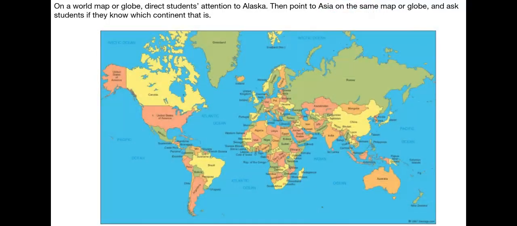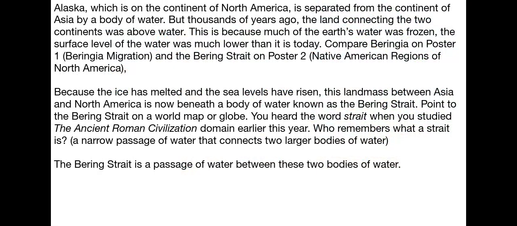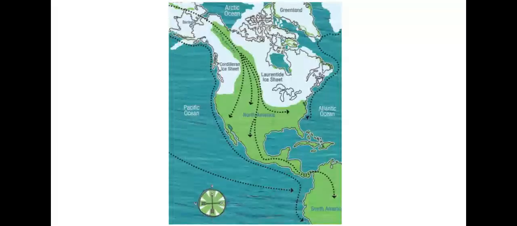So in this map, the Bering Strait would be right here in between Alaska and Asia. You heard the word strait when you studied the ancient Roman civilization domain earlier this year. Do you remember what a strait is? It's a narrow passage of water that connects two larger bodies of water. The Bering Strait is a passage of water between these two bodies of water.